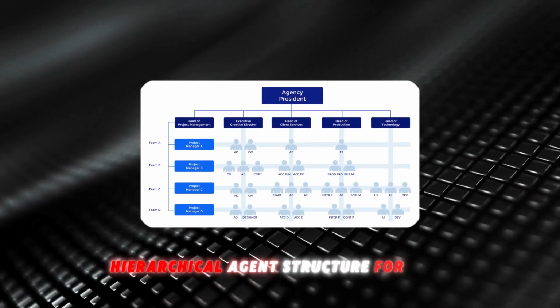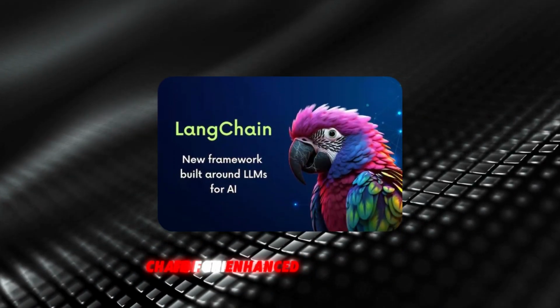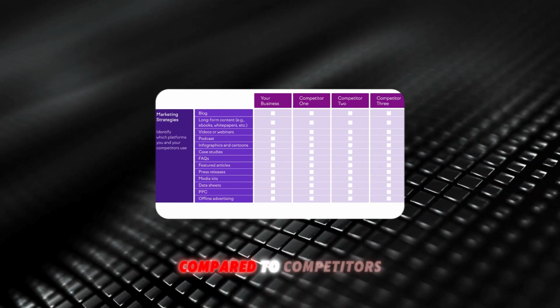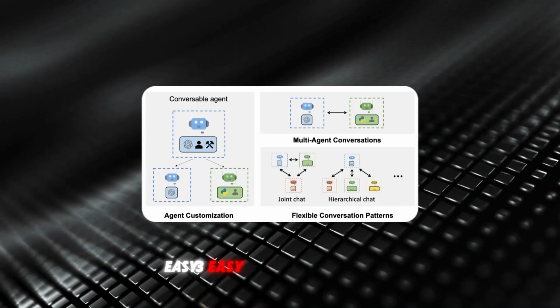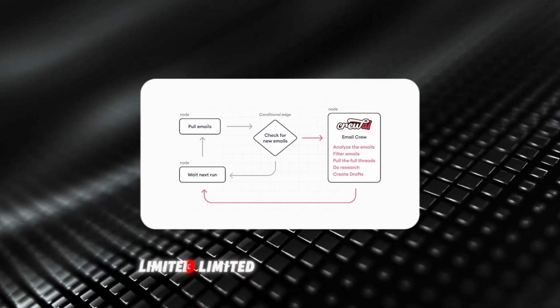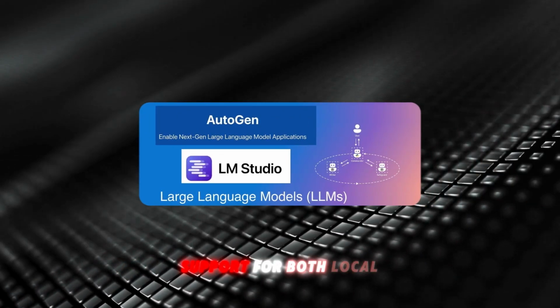Pros, cons. 1. Hierarchical agent structure for team-like collaboration. 1. Lacks native support for dynamic planning. 2. Built on LangChain for enhanced compatibility. 2. Documentation is less comprehensive compared to competitors. 3. Easy customization with agent and task definitions. 3. Limited flexibility for highly complex, non-hierarchical agent interactions. 4. Support for both local and cloud-based language models.